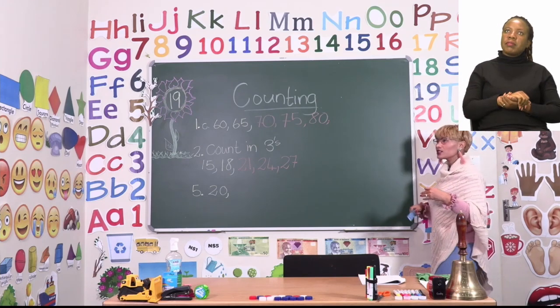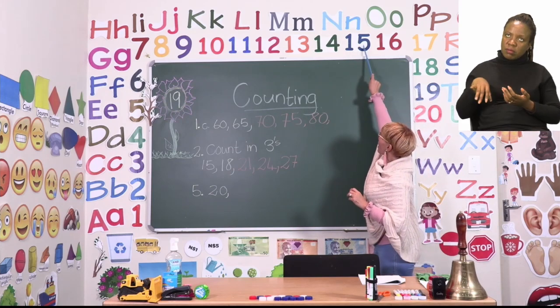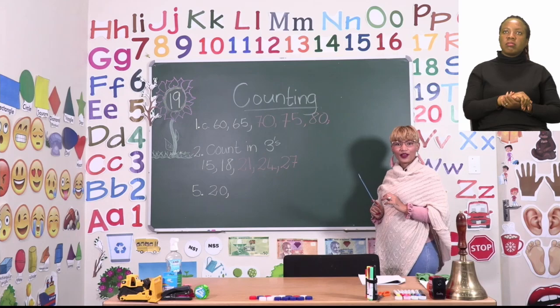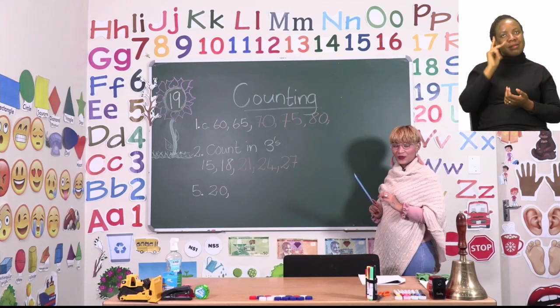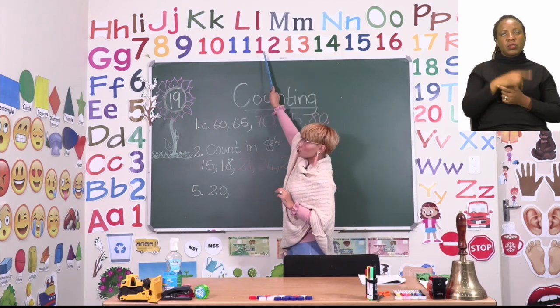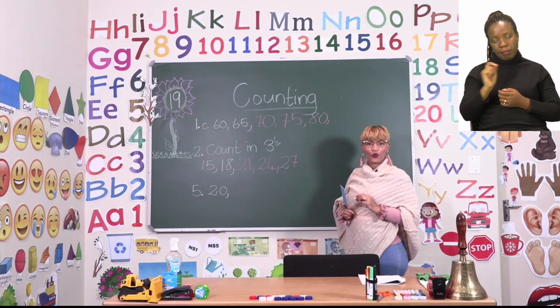And so we go counting back 2 more, 1, 2, and that number will then be the number 14. Let's do one more together. 1, 2, and that number will be the number 12.